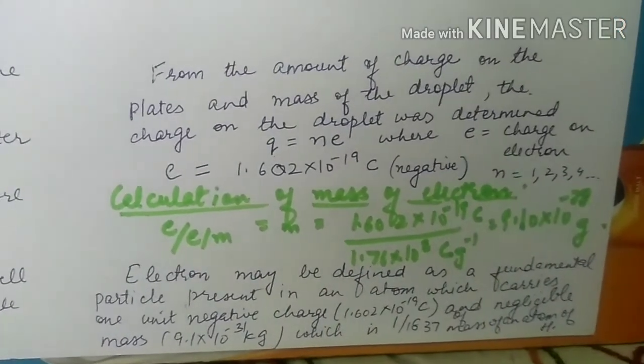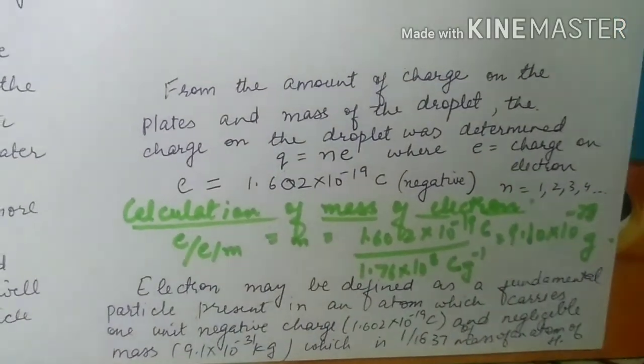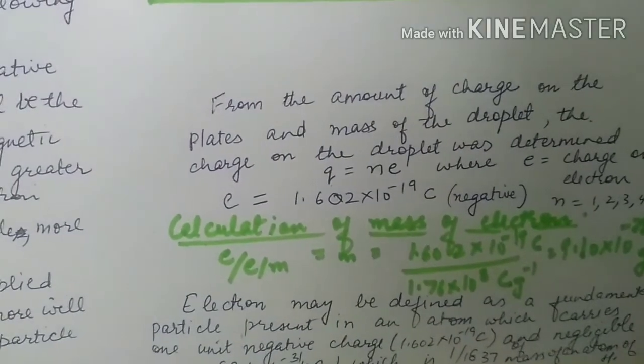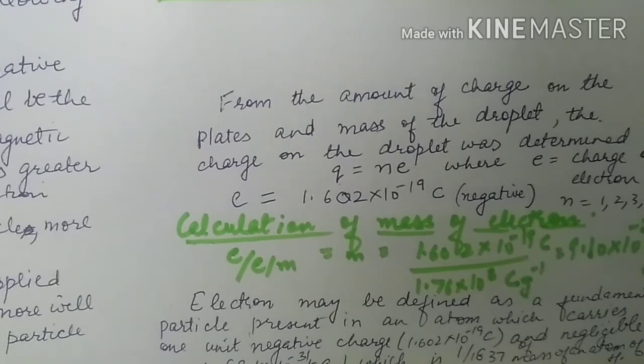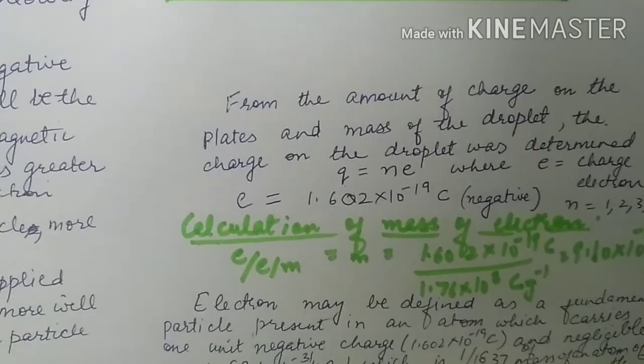So in comparison to hydrogen, it's almost negligible. So this fundamental particle is called electron, and the discovery was made by J.J. Thomson.